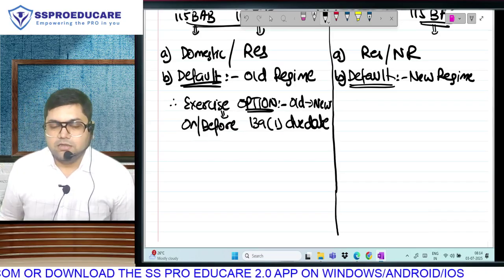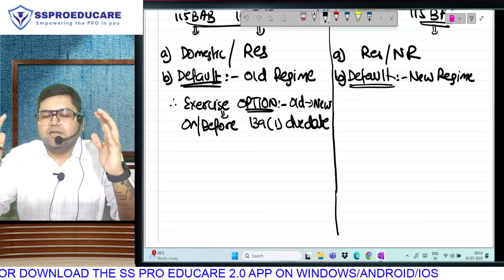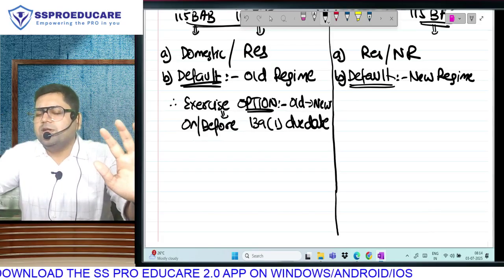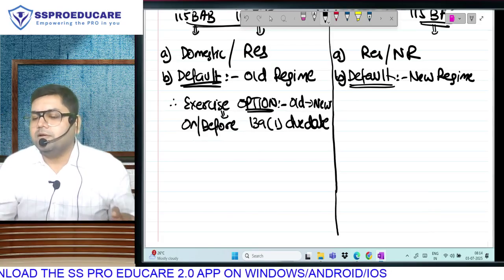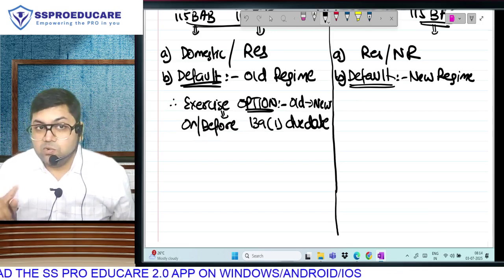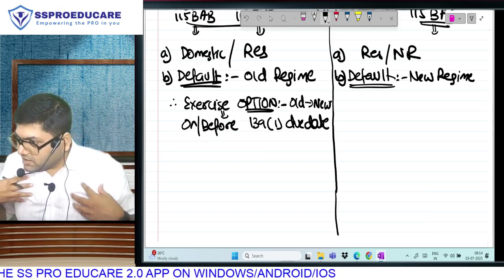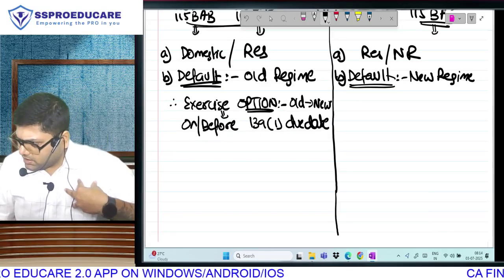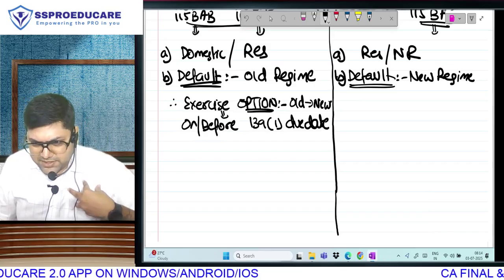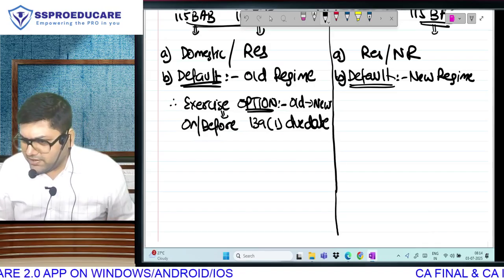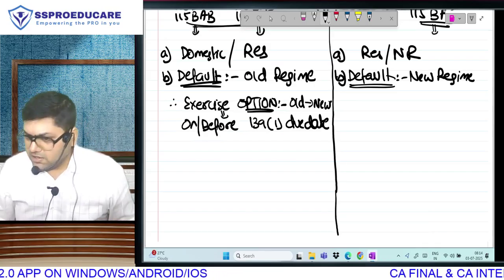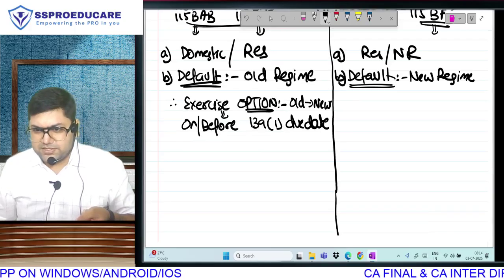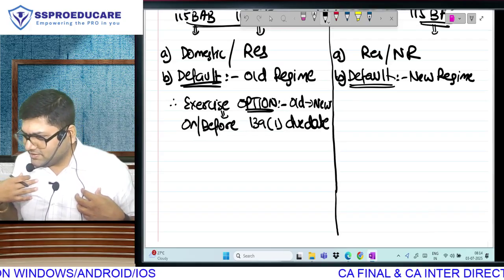Come to the right side. Think about yourself as an individual. I haven't done anything up to the due date of the return, so they will put me under the new regime. But do I want to go to old? And believe me, forget the clients, I'll talk about my personal income tax return. Last year I filed in the old regime. This year also the due date is coming. You think I am covered by the October due date?